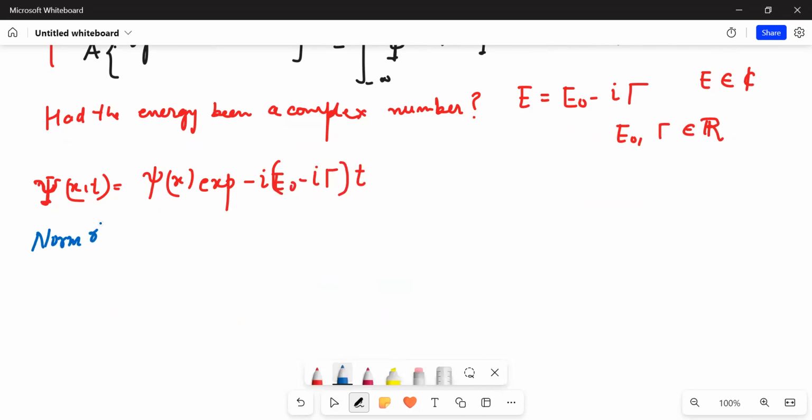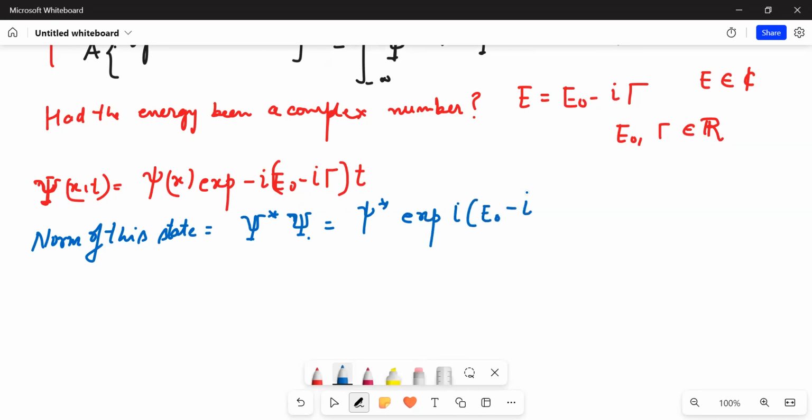If I just try to find the norm of the state, what is it going to be? It is going to be psi star times the exponential of iota E naught, and so on.